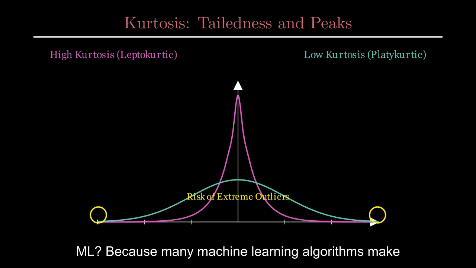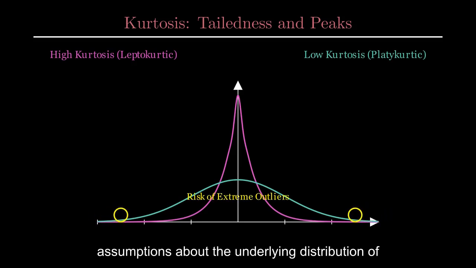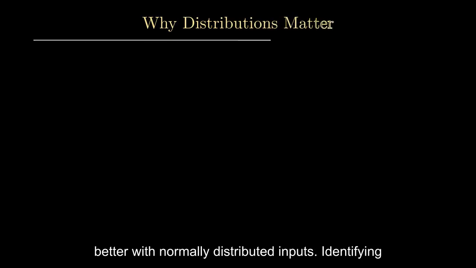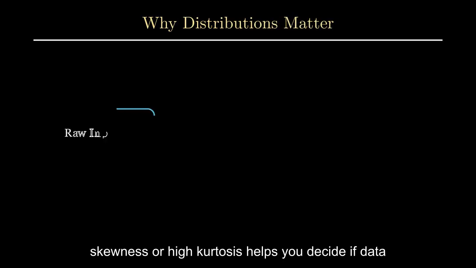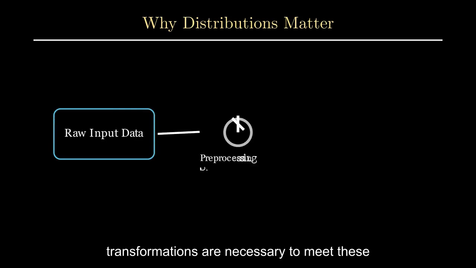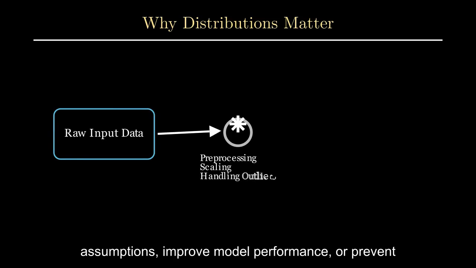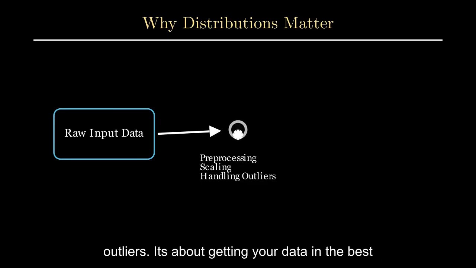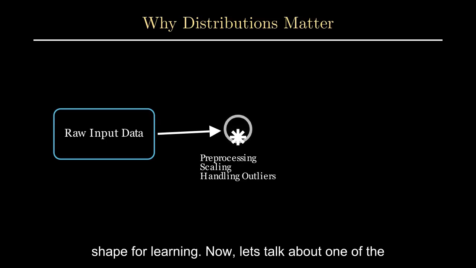So, why do these distributions matter for ML? Because many machine learning algorithms make assumptions about the underlying distribution of your features. For instance, some models perform better with normally distributed inputs. Identifying skewness or high kurtosis helps you decide if data transformations are necessary to meet these assumptions, improve model performance, or prevent sensitive models from being unduly influenced by outliers. It's about getting your data in the best shape for learning.